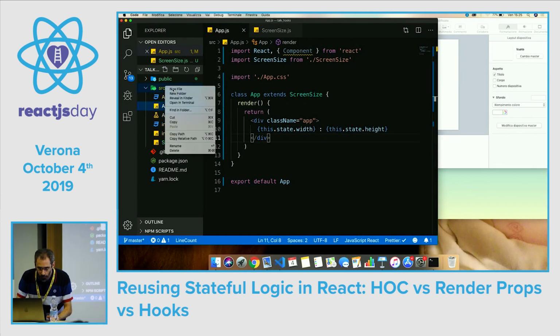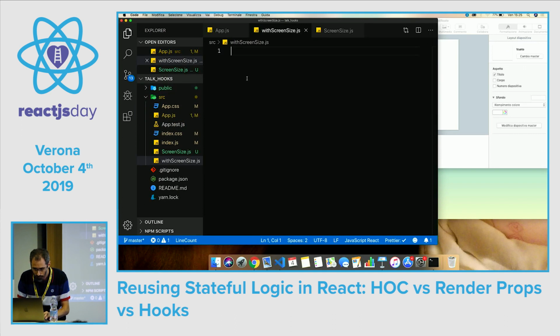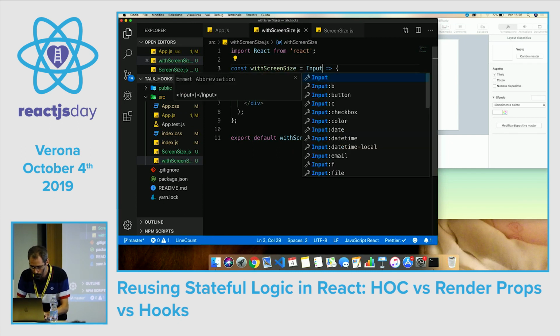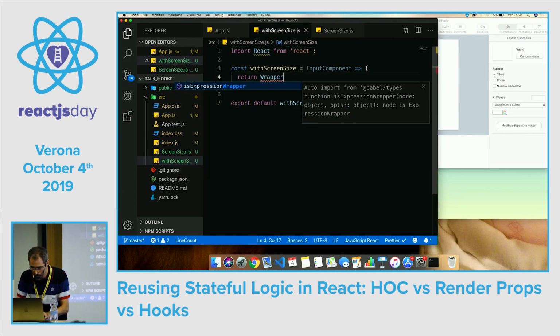So we create a new file, which is withScreenSize. And we said that it is a function. It takes an input component, and it returns a wrapper component.